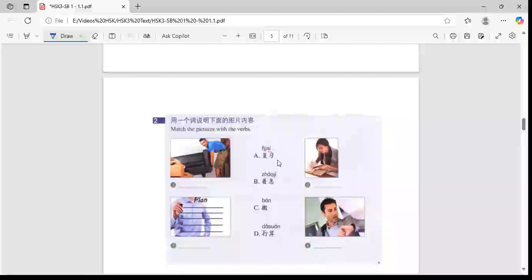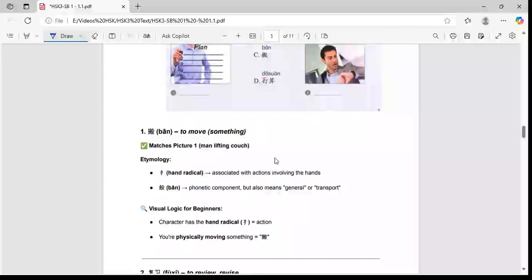Fùxí is nothing but, here the girl is studying or reviewing or revising the thing. So instead of fùxí, I'm just moving on according to the text over here, which is bān, to move something. So it matches with the picture, the man who is lifting the couch.